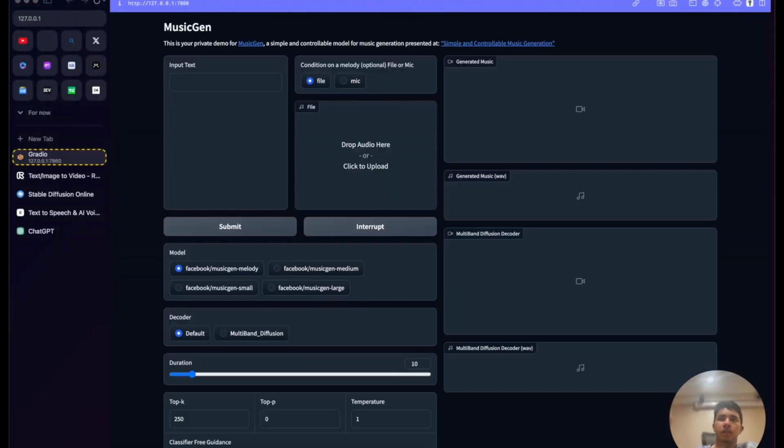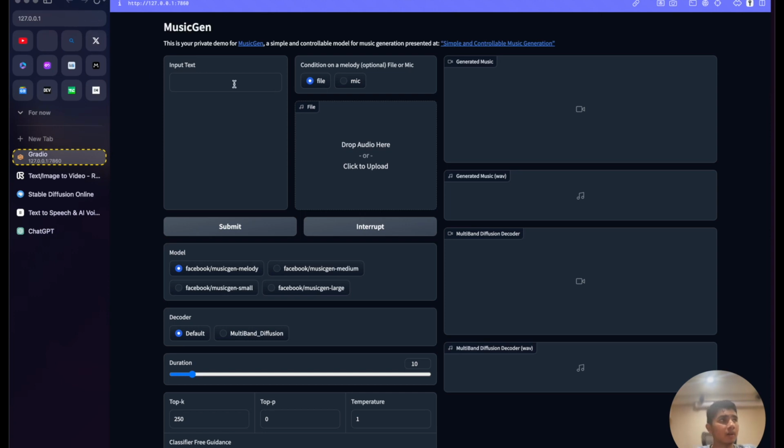All right, so the next tool that we're going to look at is called Audiocraft, from Meta's research team, and it is essentially a text to audio generator.